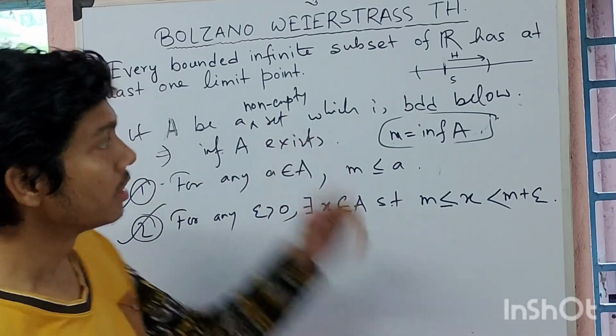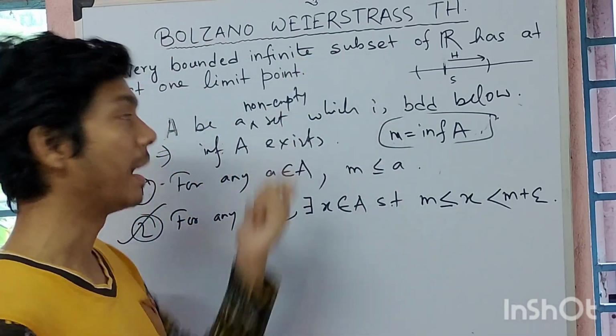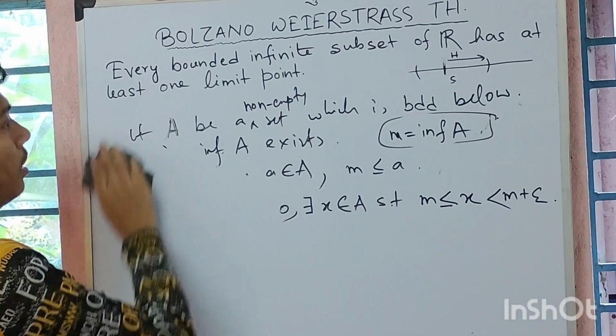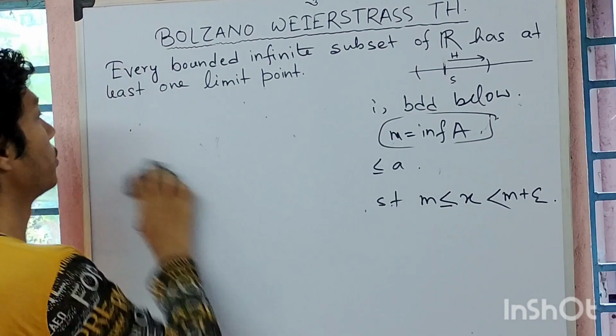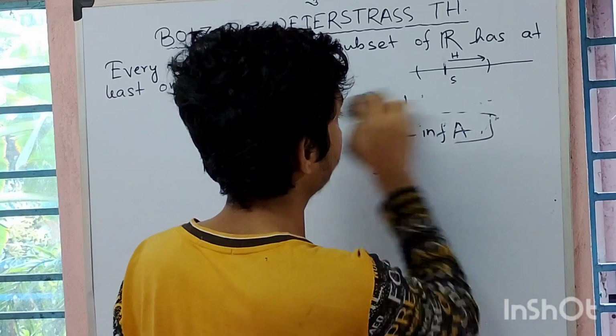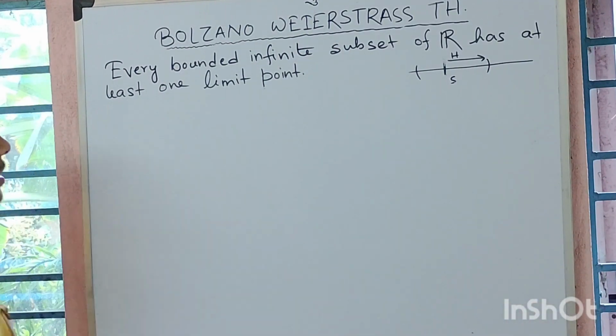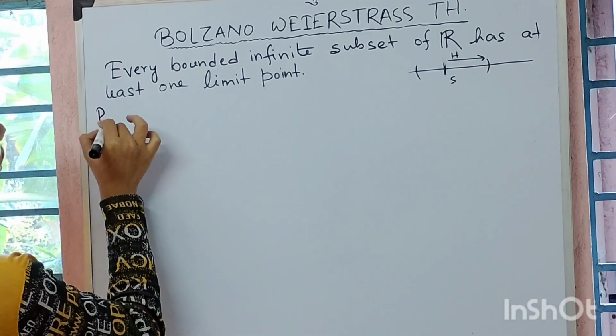Now I will move to my main portion, which is to prove this theorem. Now I am going to start the proof.